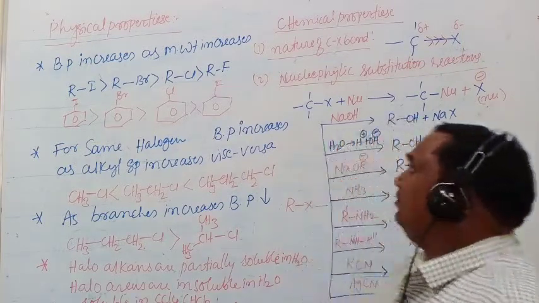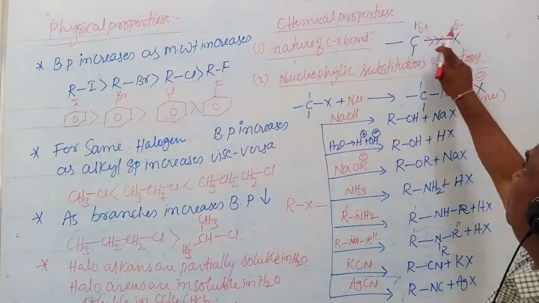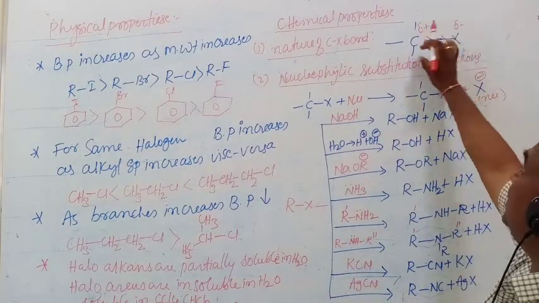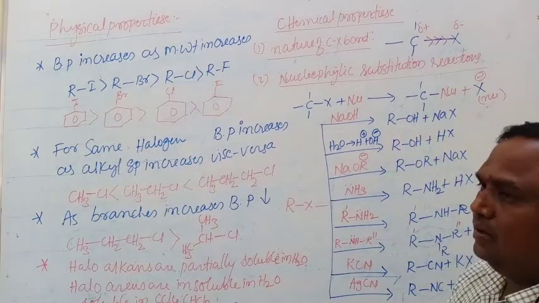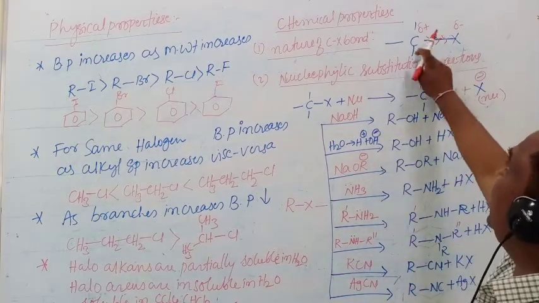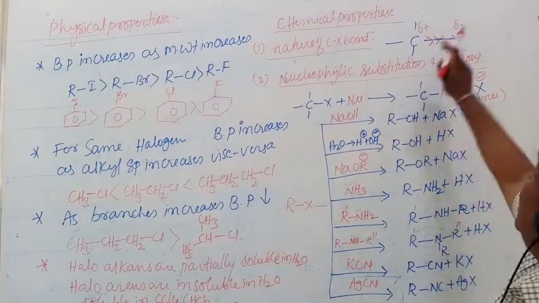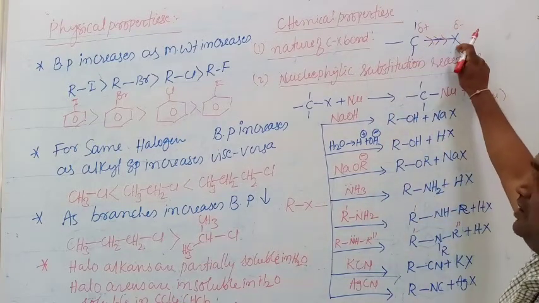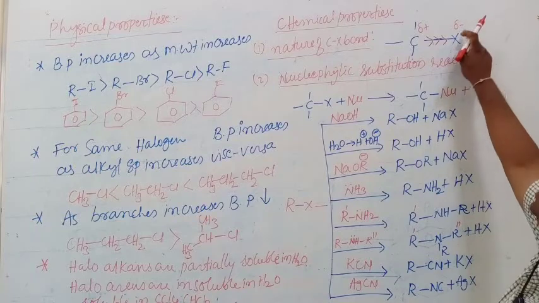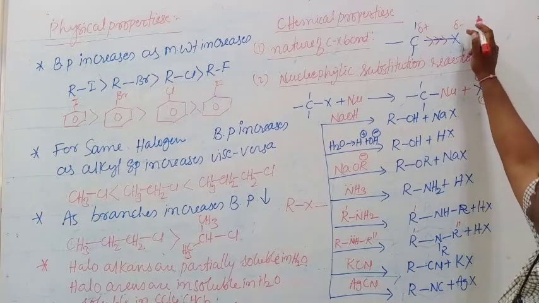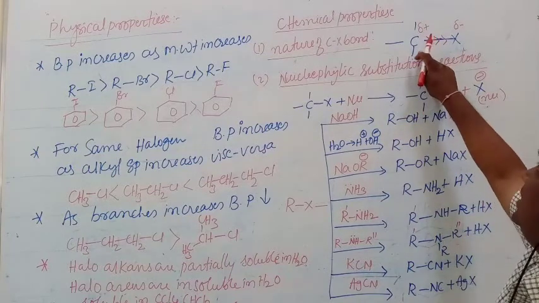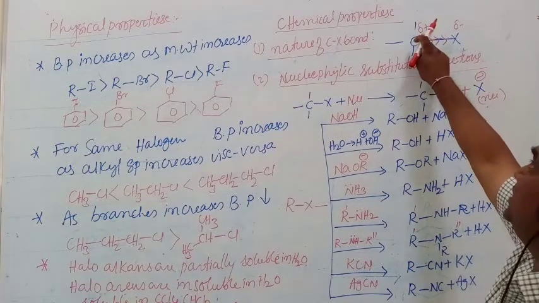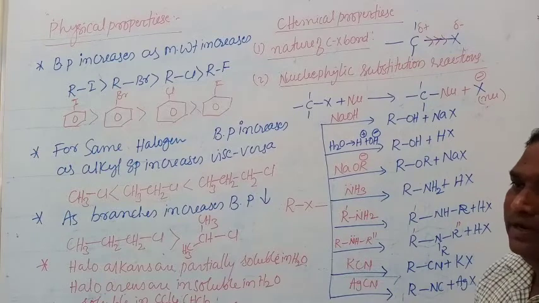Due to the inductive effect, electrons are moved from carbon to the halogen atom. As electrons move from carbon to the halogen atom, the electron density on the halogen increases. That is indicated by delta minus. As electrons are deficient at carbon, that is indicated by delta plus.